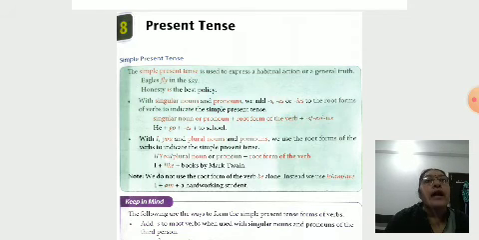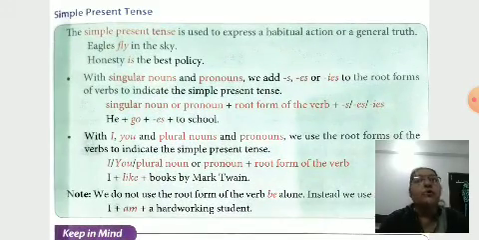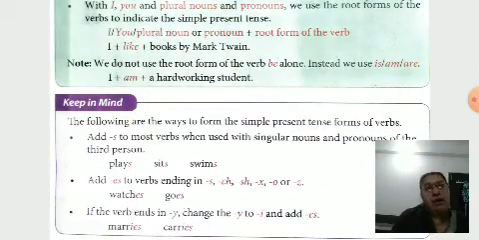With I, you and plural nouns and pronouns, we use the root form of the verb, the base form of the verb, to indicate the simple present tense. I like books by Mark Twain. We do not use the root form of the verb be alone. Instead, we use is, am, are. Do you know? To be verb forms. I am a hard-working student. So here am is a main verb.